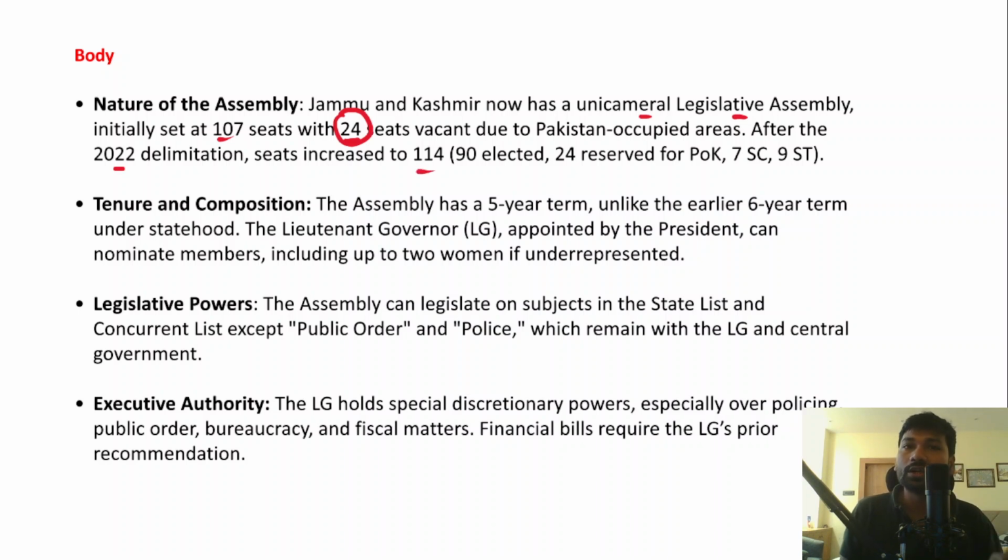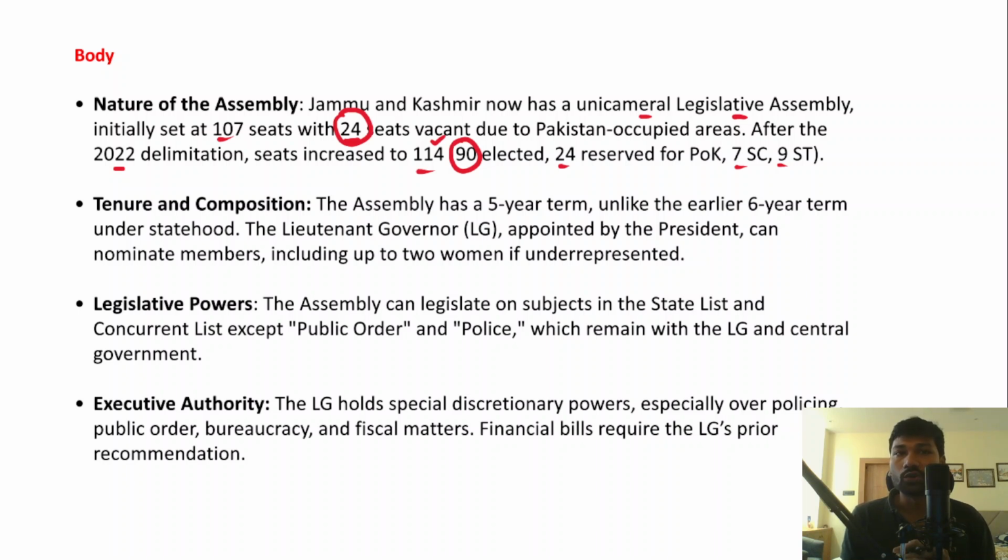Right? So now the Union Territory of Jammu and Kashmir legislature has 114 seats, and out of 114 seats, 90 seats are elected and 24 reserved for the Pakistan occupied Kashmir, 7 seats for scheduled castes and 9 seats for the scheduled tribes. So this is the nature of the assembly of the Union Territory of Jammu and Kashmir.